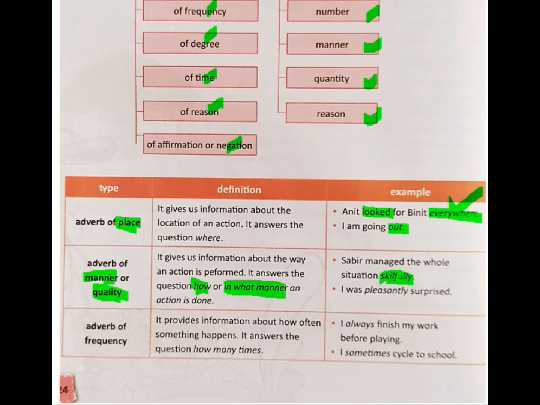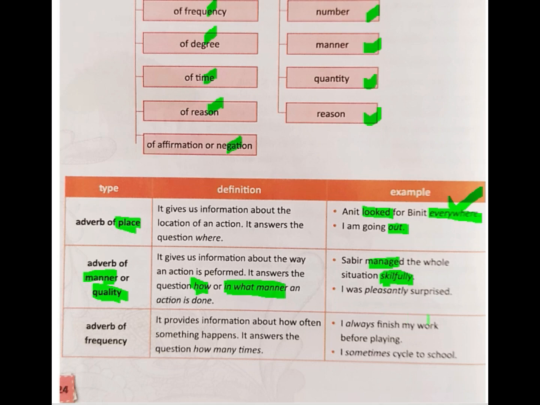It tells how he managed this situation. The work done by Sabir was managing the whole situation. In what manner did he manage it? He managed it skillfully. He could have managed it badly, or he could have managed it average. But here he managed it skillfully. So the word skillfully tells in what manner the action of management was done. So we can call skillfully an adverb of manner.